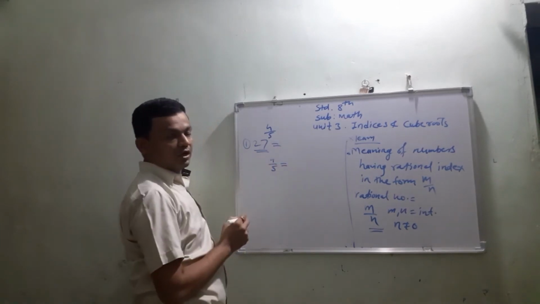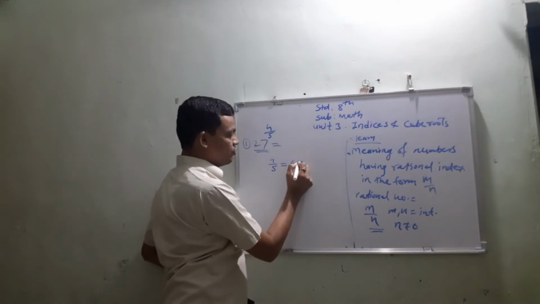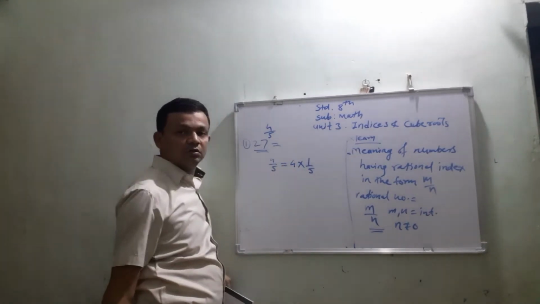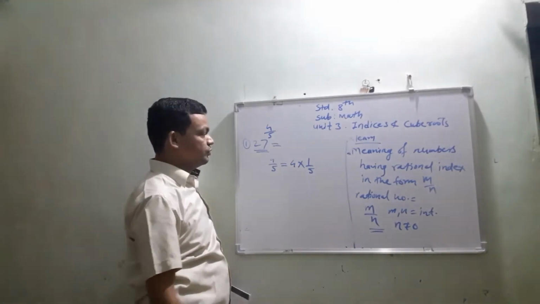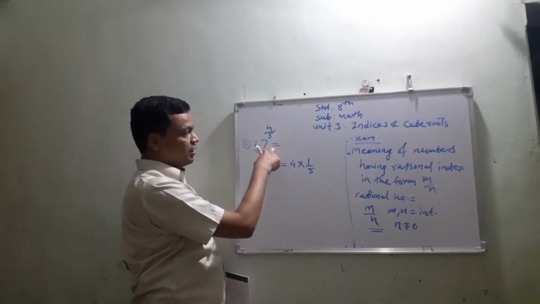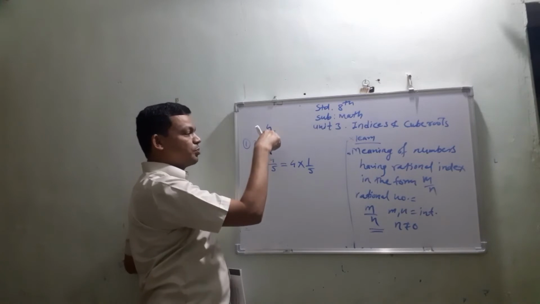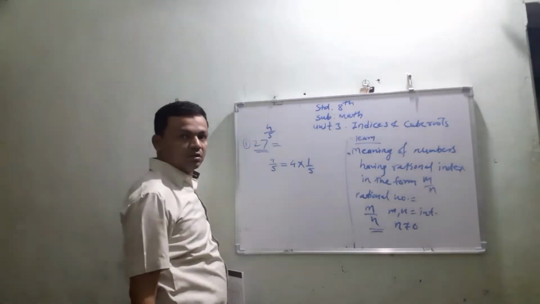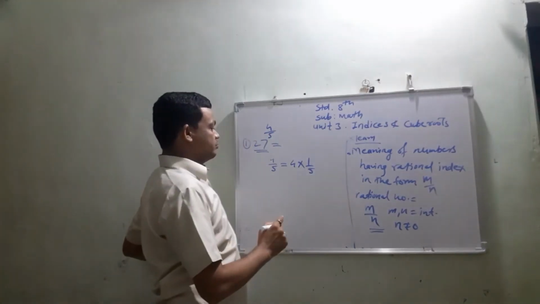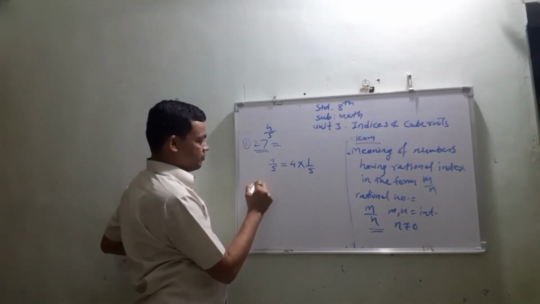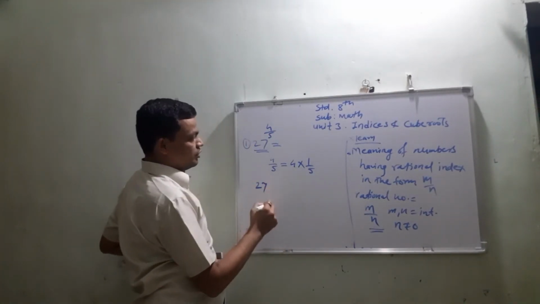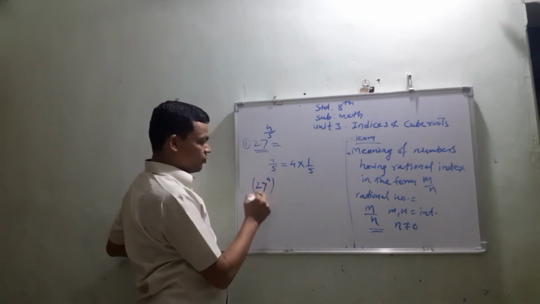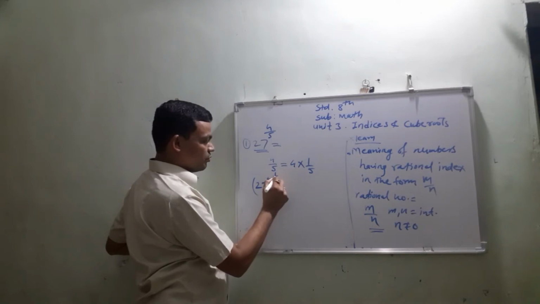This 4 upon 5 means 4 into 1 upon 5. Both have the same value. So this number, 27 raised to 4 upon 5, can be written in two forms. First, 27 raised to 4, raised to 1 upon 5.